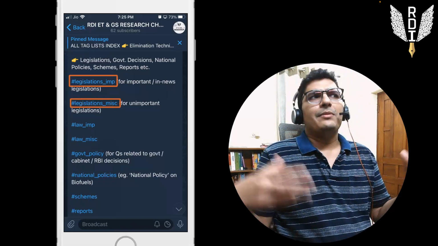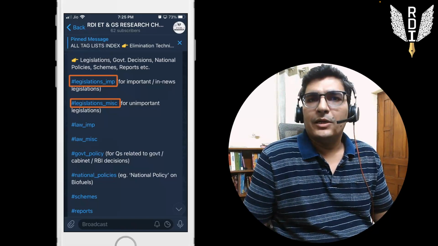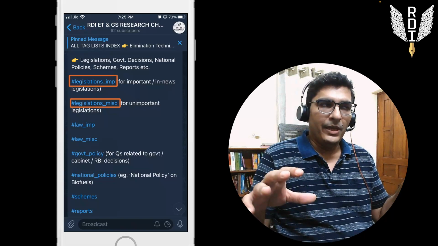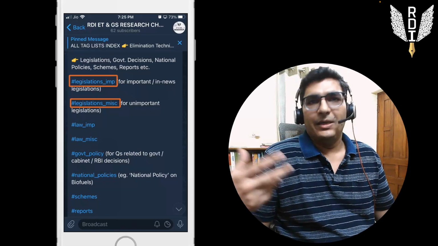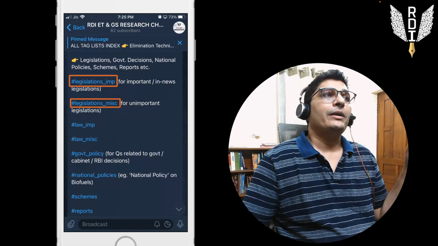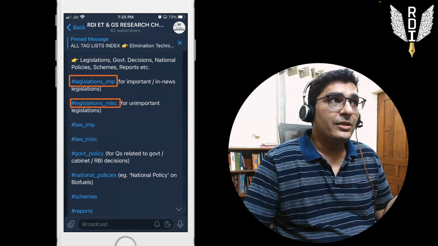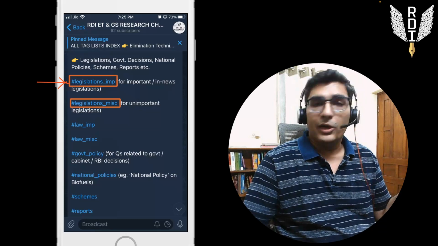Because these are miscellaneous or unimportant legislations, the questions on them will certainly have a lesser expectation of knowledge from us. So these will be predominantly logical thinking related questions, elimination related questions, but that does not mean that the important legislations related questions will be only knowledge heavy, right?